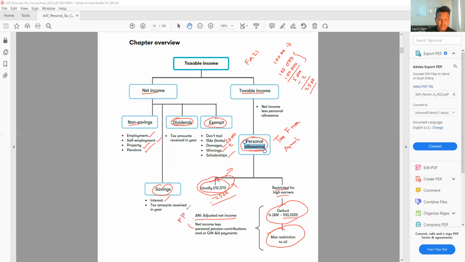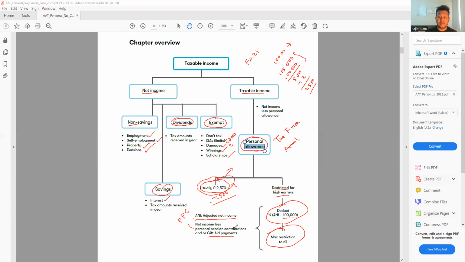PPC, personal pension contribution. If there is any PPC or personal pension contribution, we have to adjust our ANI, that is adjusted net income. So what will happen because of the PPC and the gift aid donation, sometimes you give the money to the charity. So if this happens, your income will be reduced.